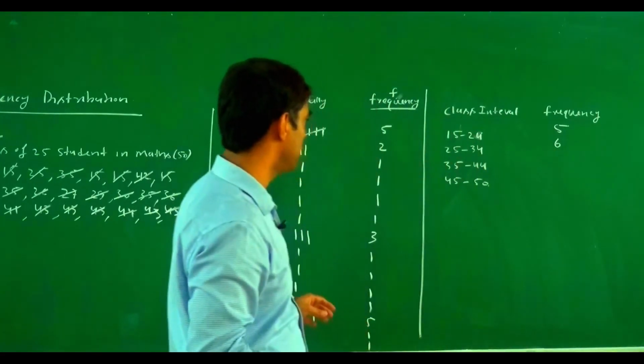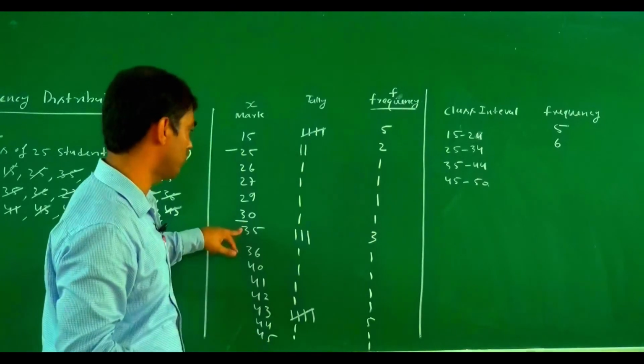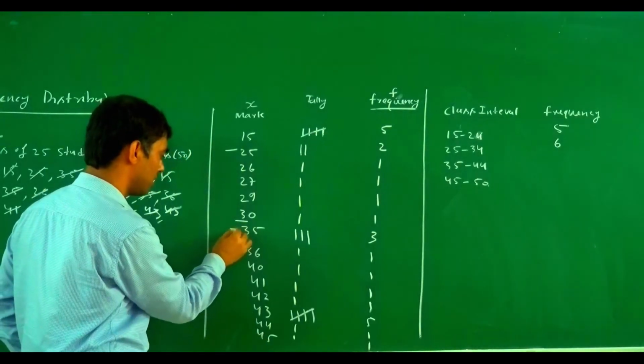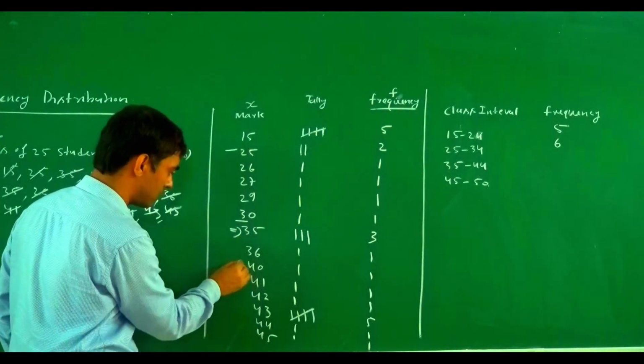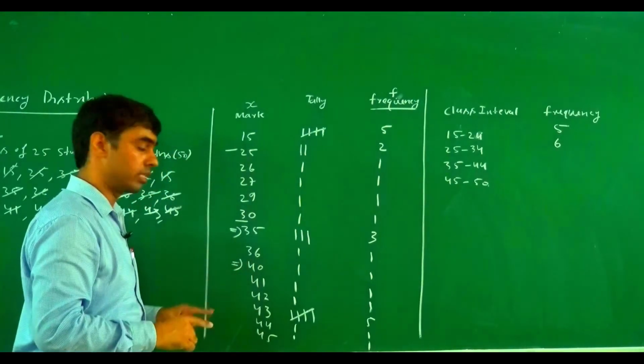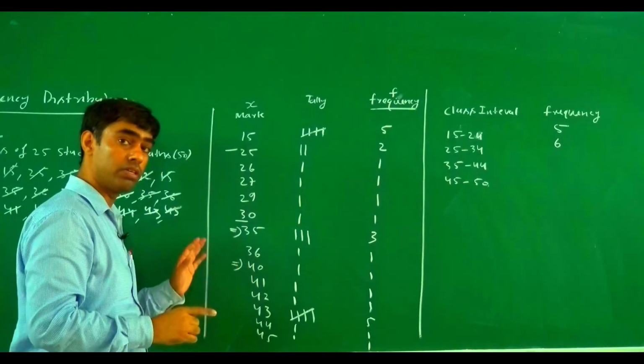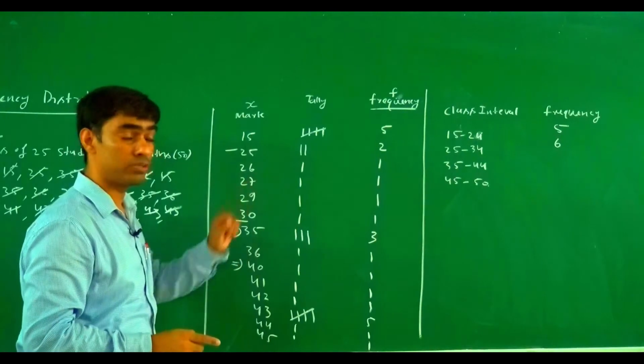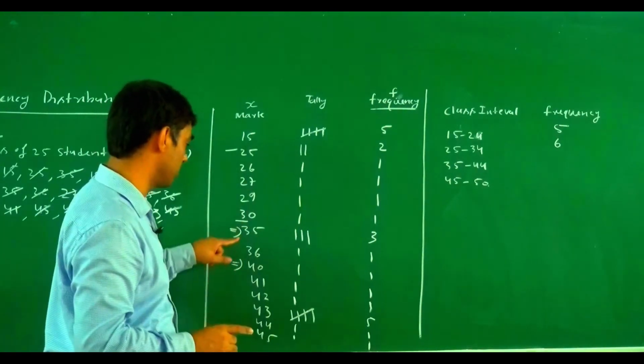And the third one is 35 to 40, meaning from this one, 35 to 40. Both are included. 35 and 40 both are included. Due to this reason, this one is called what? Inclusive class interval.